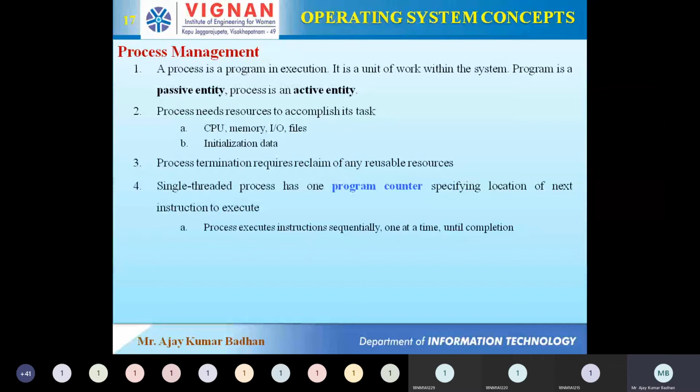Program counter is nothing but a very small memory which holds the next instruction that needs to be executed. Like you have written a program: main, open bracket, int a, b, c. The first line is executed, int a, b, c. In the program counter, the next step will be there. What is the next step? a equal to 10. That information will be present in it.